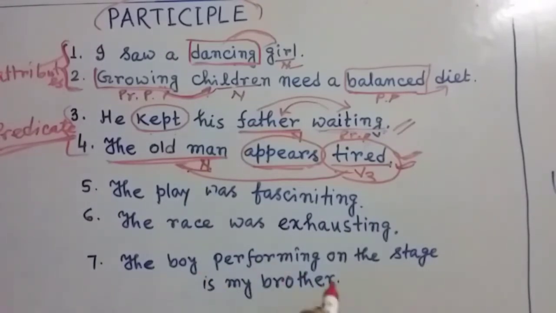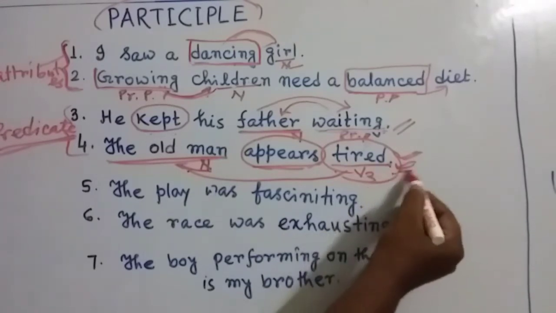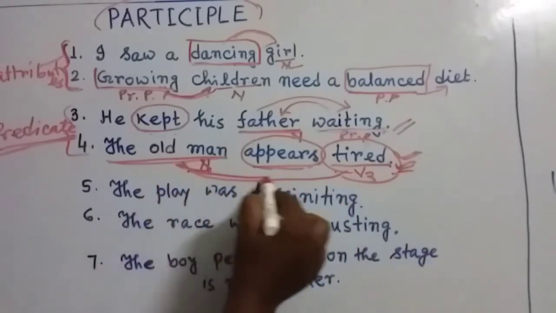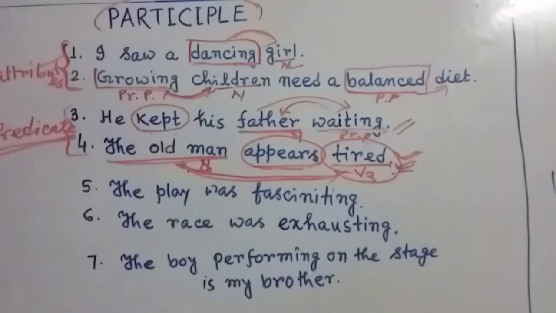And my dear friends, here you can see we have used the term after the noun. Attribute usage means the participle is used before the noun, and predicate usage means the participle is used after the noun. This is the main difference.